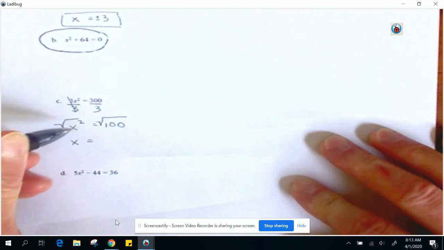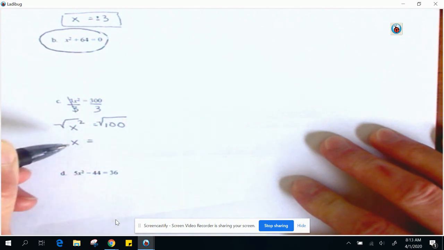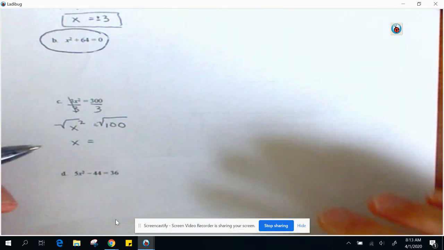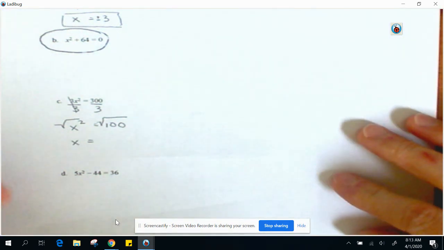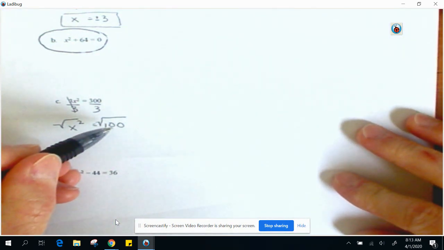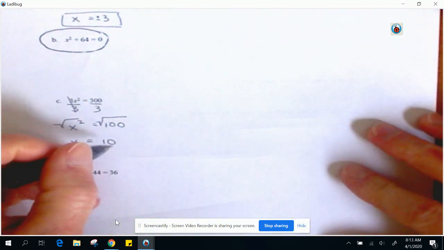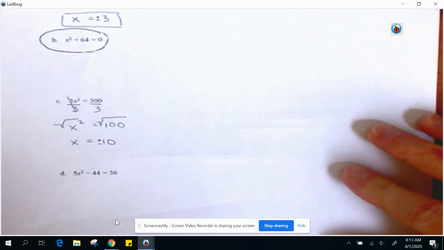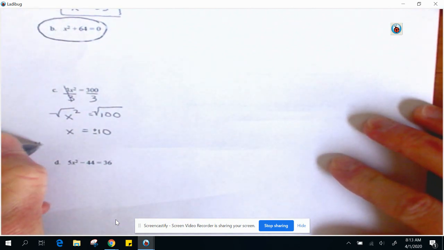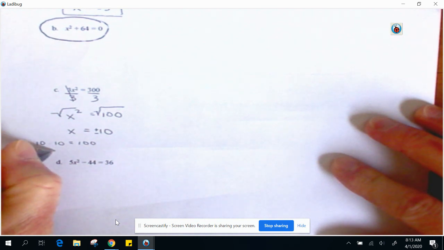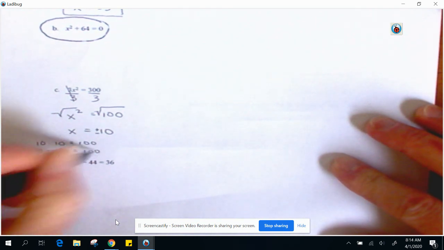The square root of x squared is always x, because x times x equals x squared. What number times itself gives you 100? That would be 10. Not just positive 10, but negative 10, because 10 times 10 equals 100, and negative 10 times negative 10 equals 100.